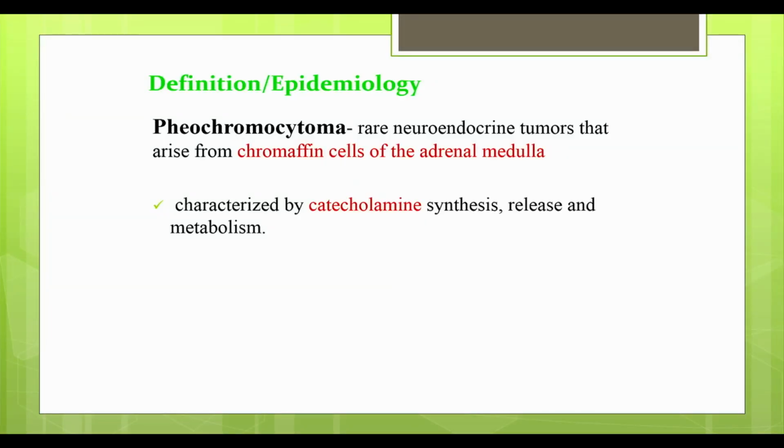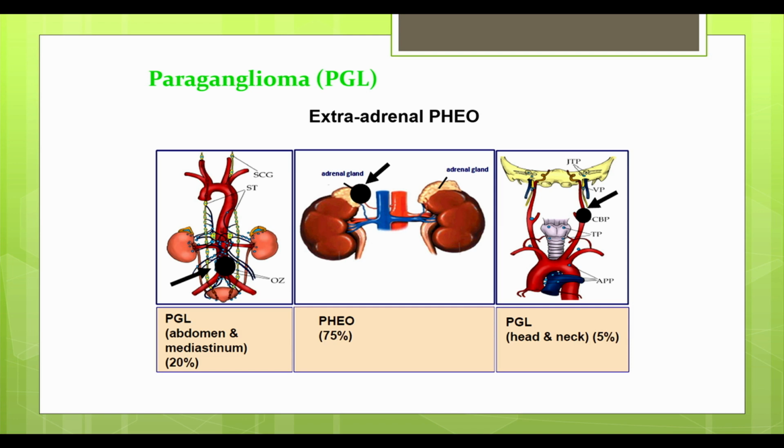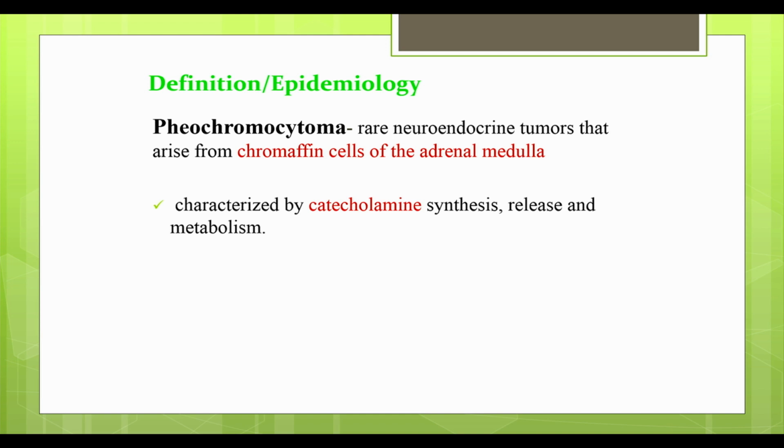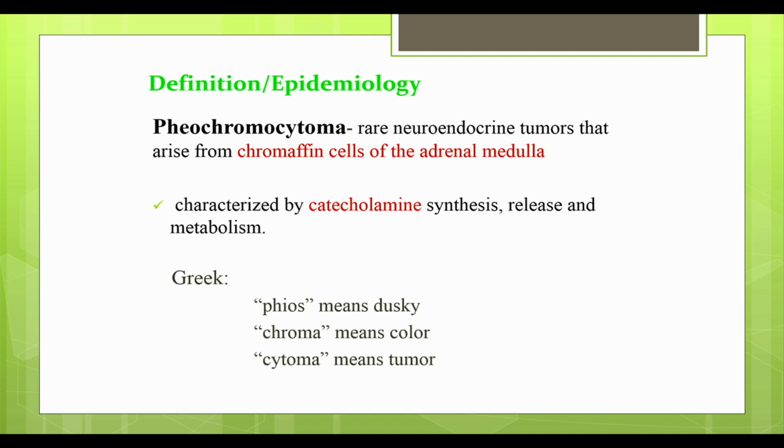And we all are somewhat familiar with the definition of pheochromocytoma by this time. Pheochromocytomas are rare neuroendocrine tumors that arise from chromaffin cells of the adrenal medulla. So these are adrenal tumors that produce excessive catecholamines, and they can be explosive in terms of symptomatology because these are highly vascular tumors. And when in 1912, Dr. Pick coined the term pheochromocytoma, he literally called them dusky tumors. That's because on staining with chromium salts, the tumor turned a dusky color.